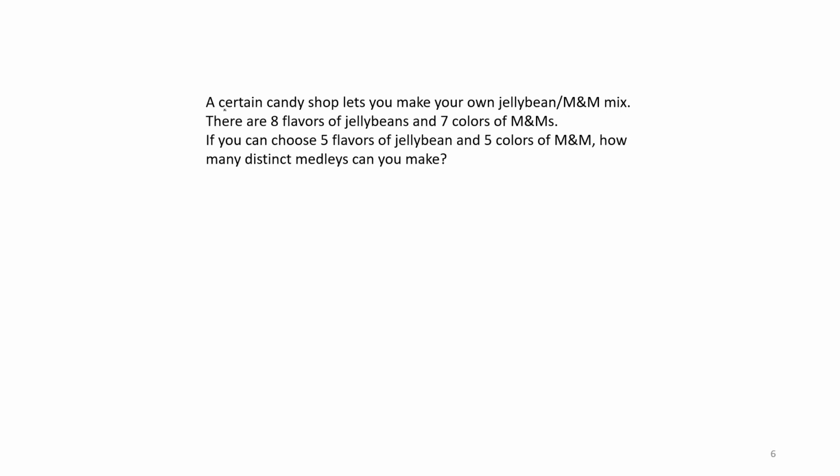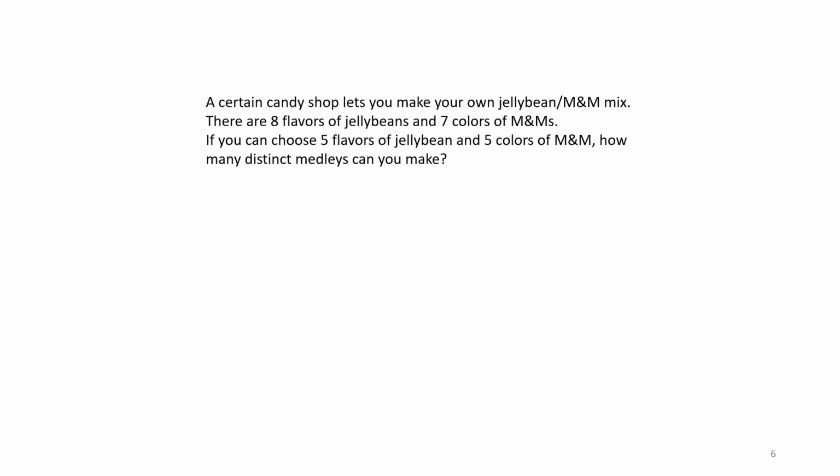Okay. A certain candy shop lets you make your own jelly bean and M&M mix, which is disgusting. There are 8 flavors of jelly beans and 7 colors of M&Ms. If you can choose 5 flavors of jelly bean and 5 colors of M&M, how many distinct medleys can you make? So the first thing we need to determine is, is this permutation or combination? Since it doesn't matter what order we have the flavors of jelly bean and M&M in, or which we choose first, this is a combination problem. We're just mixing them all in a bag. Doesn't matter in what order we choose them.